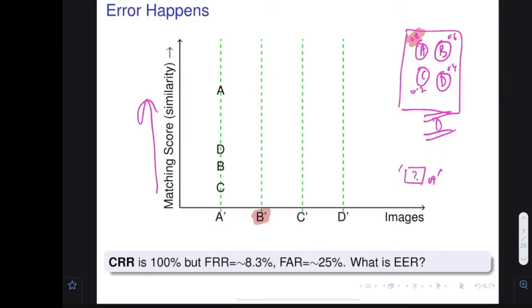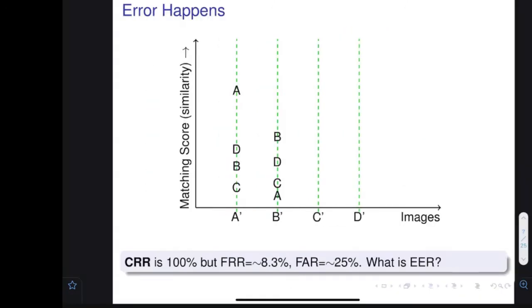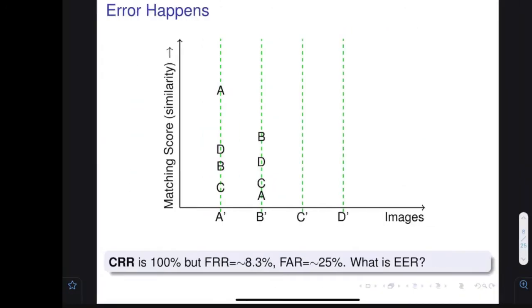Next day, some other person came. He also provided me the image. I found the matching scores, in this particular order. Who is he? He is B. Once again, I am not aware who he is. Next day again, one image came. I matched it with all the people, and this is the scenario. Who is he? He is C. Next day, one more image. I found out who he is. I am going to say that he is D.